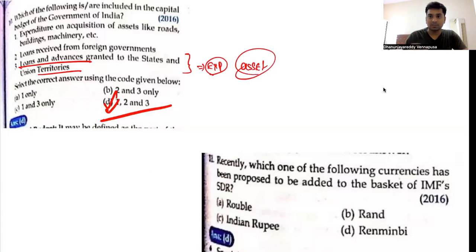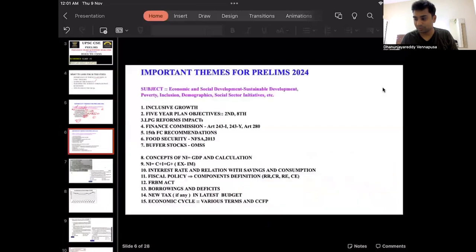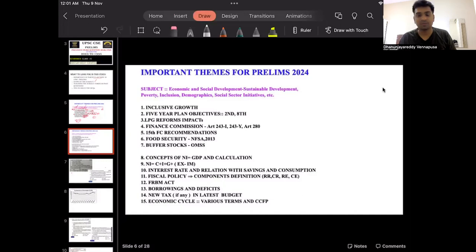So what is the thing? This is entirely a static part. Extremely important. You have to remember this. Already I have said where you have to remember. Look at this: components of budget. Here I have not given interest rate calculation, it is not given in components of budget. So in components of budget, you have to look at it.